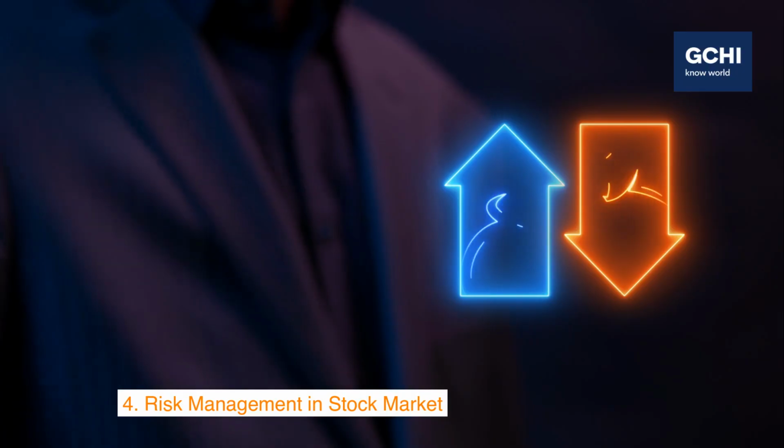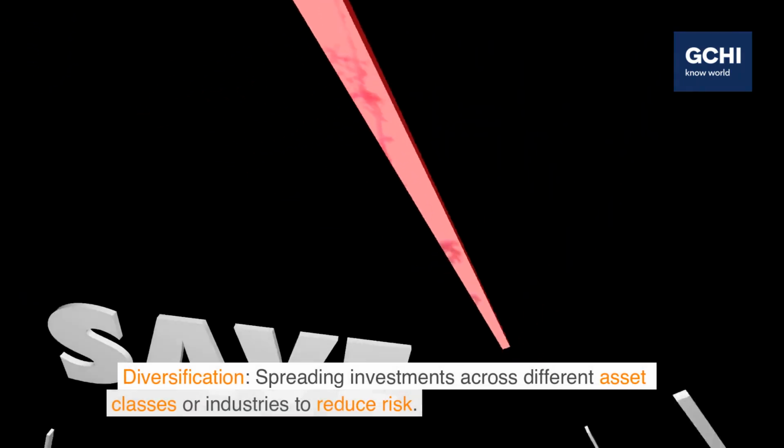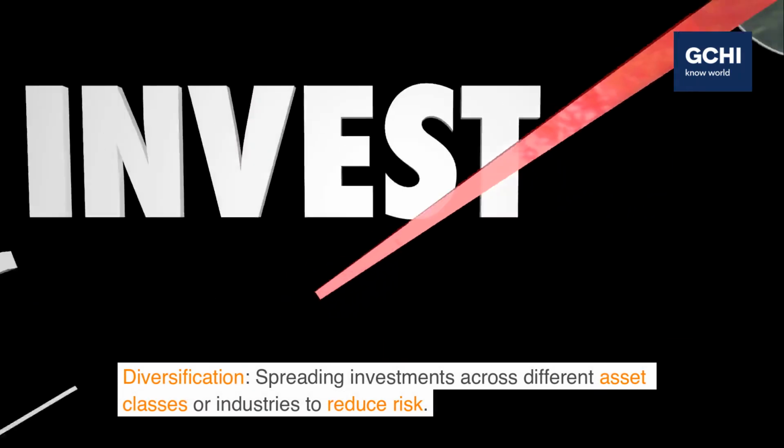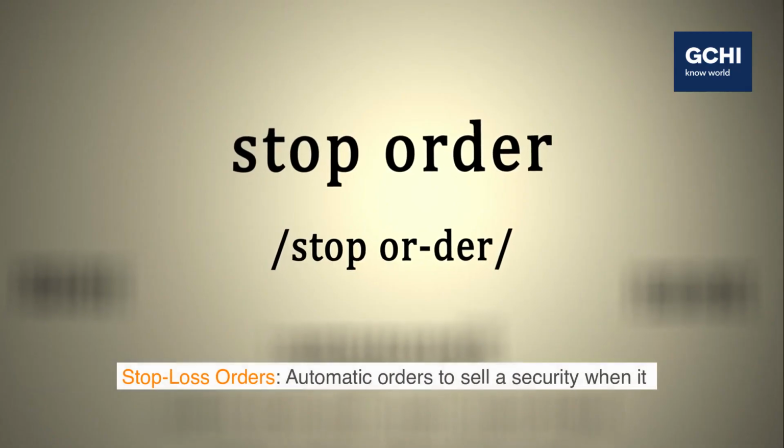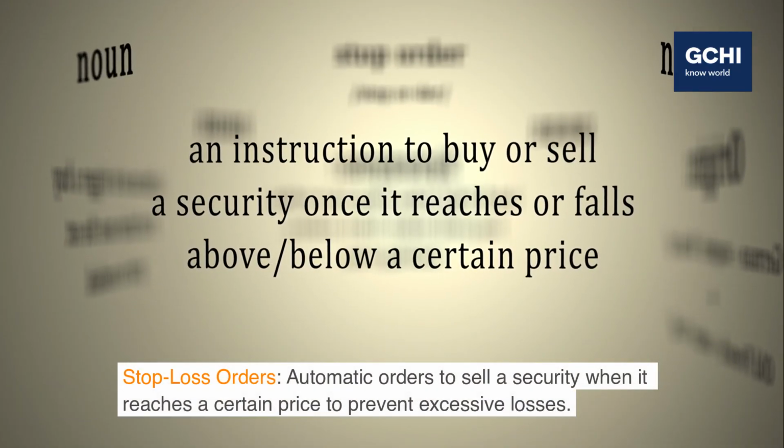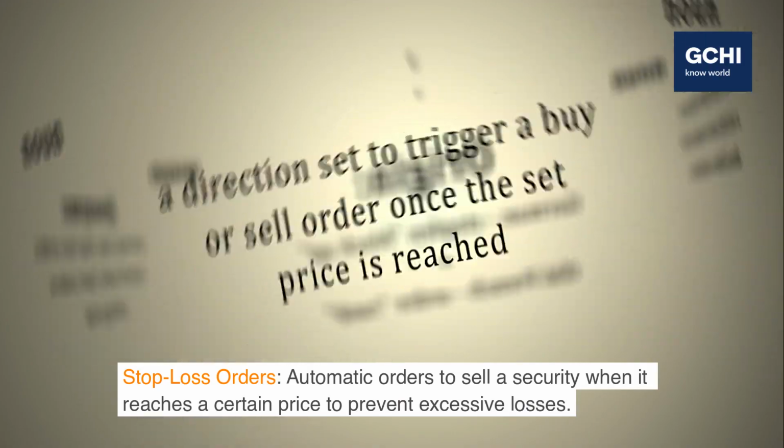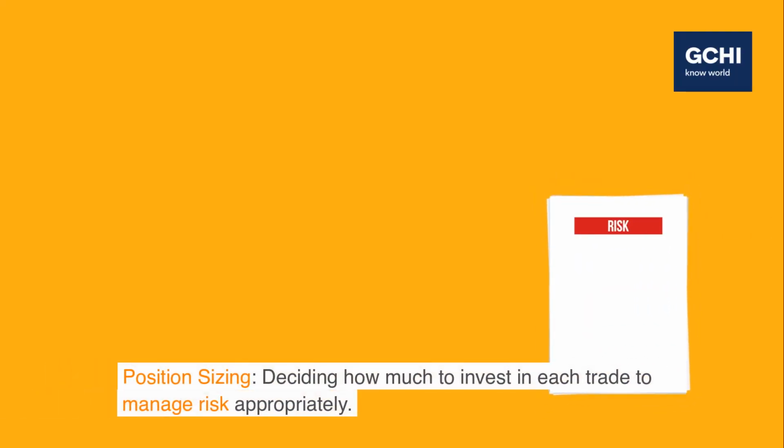4. Risk management in the stock market. Diversification, spreading investments across different asset classes or industries to reduce risk. Stop-loss orders, automatic orders to sell a security when it reaches a certain price to prevent excessive losses. Position sizing, deciding how much to invest in each trade to manage risk appropriately.